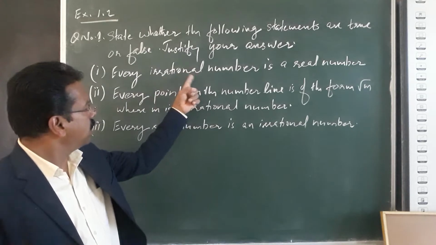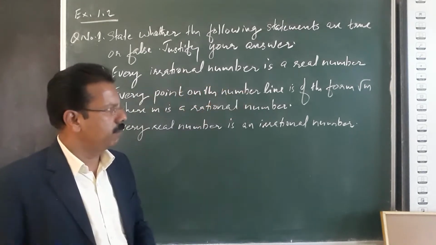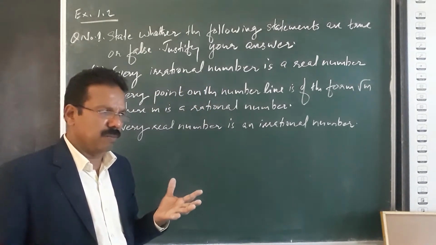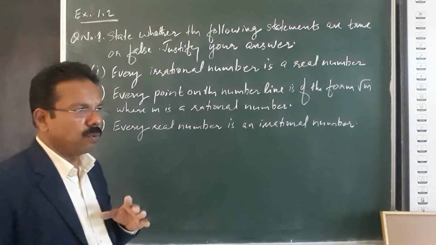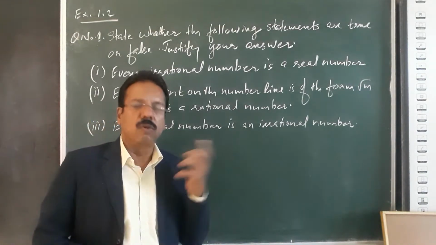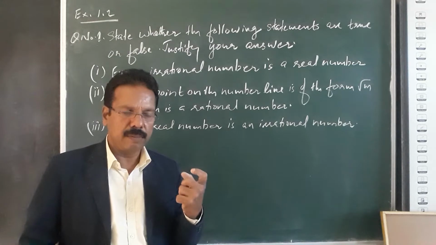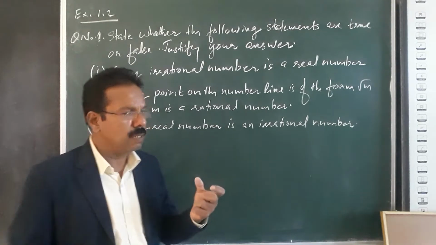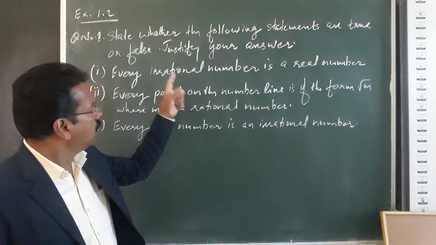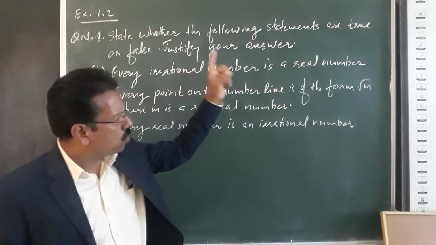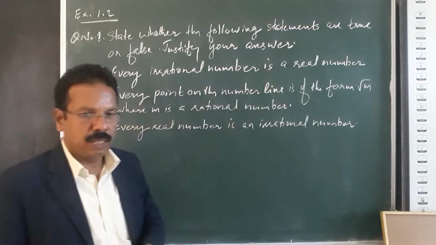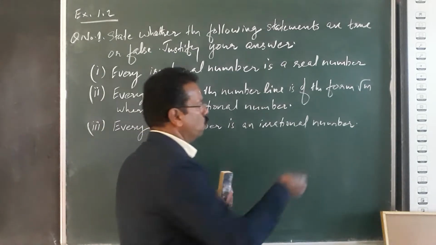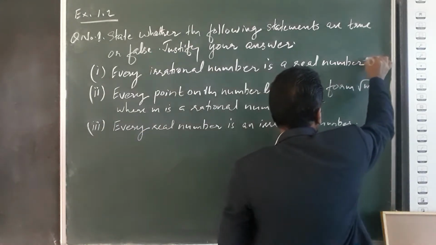Problem number 1. Every irrational number is a real number. You know, a real number is a combination of rational and irrational numbers, and therefore irrational numbers are also real numbers. This statement is true.